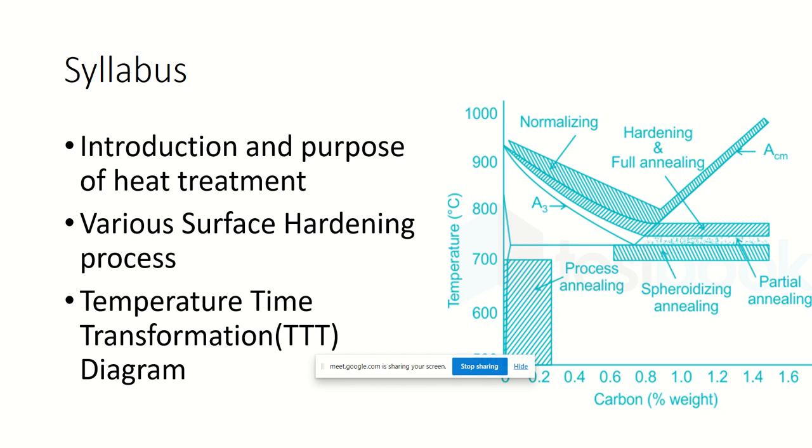Rapidly in the sense I'm cooling the material faster, gradually in the sense I'm cooling the material slower. So whenever I cool the material faster I get one property, and whenever I cool it gradually I get a different property. So this is the next module.